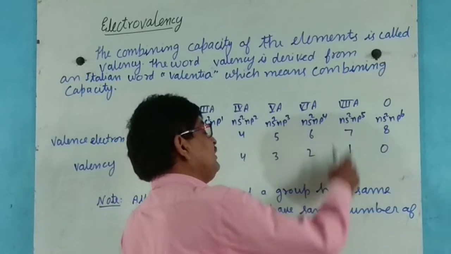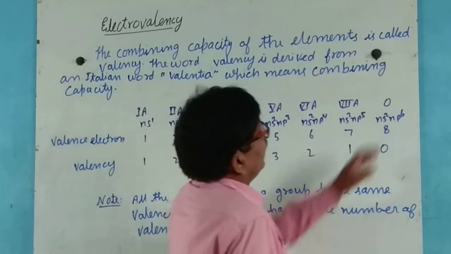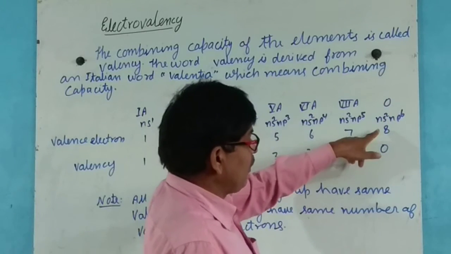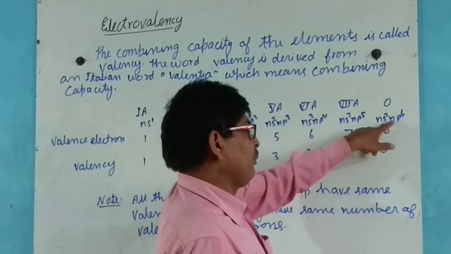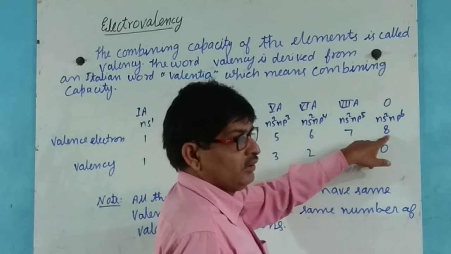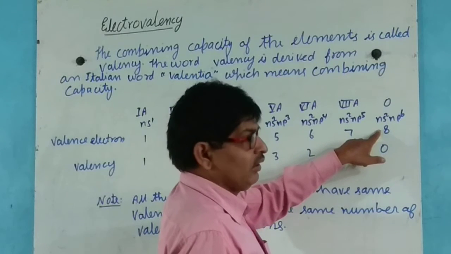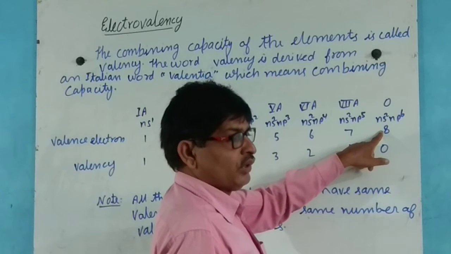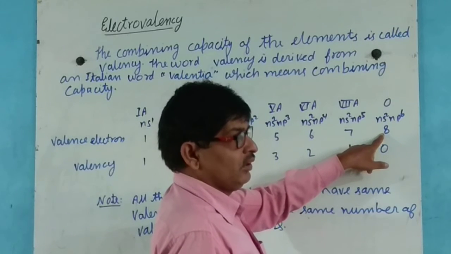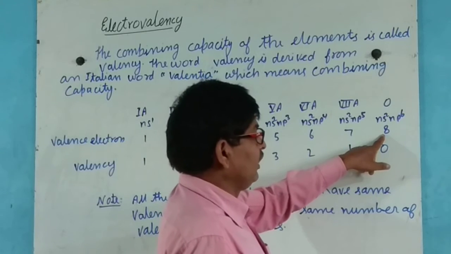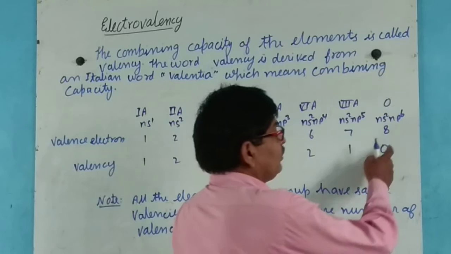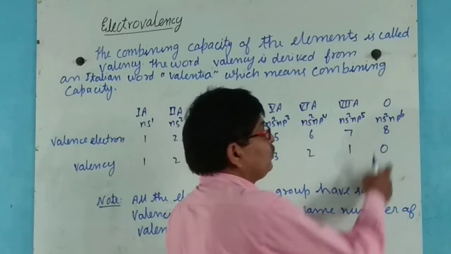So its valency is 1. And this is the inert gas or 0 group, with 8 electrons in the outermost shell. Octet is complete, so it neither releases nor takes electrons, so its valency is 0.